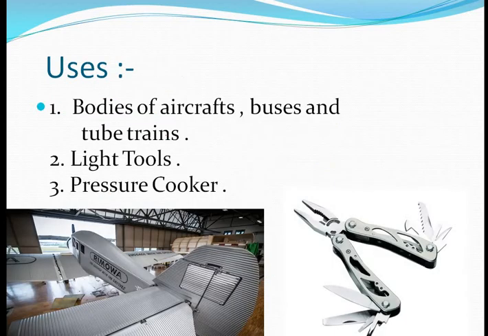What are their uses? It is used in making the bodies of aircraft, buses and tube trains, some light tools, and pressure cookers. You saw this is the plane. All the body structure of the plane is made from duraluminium.